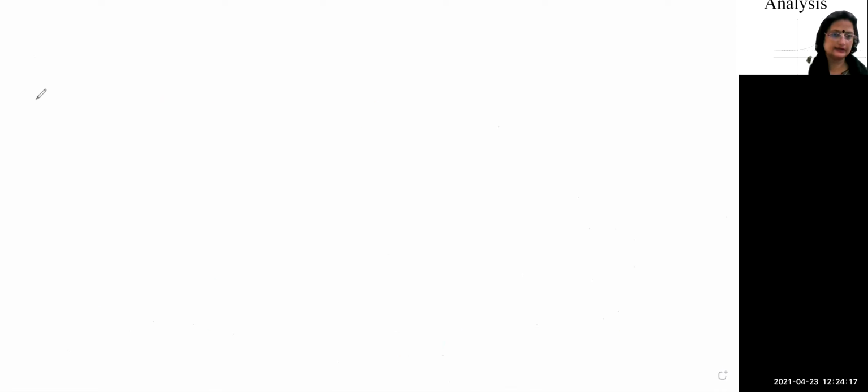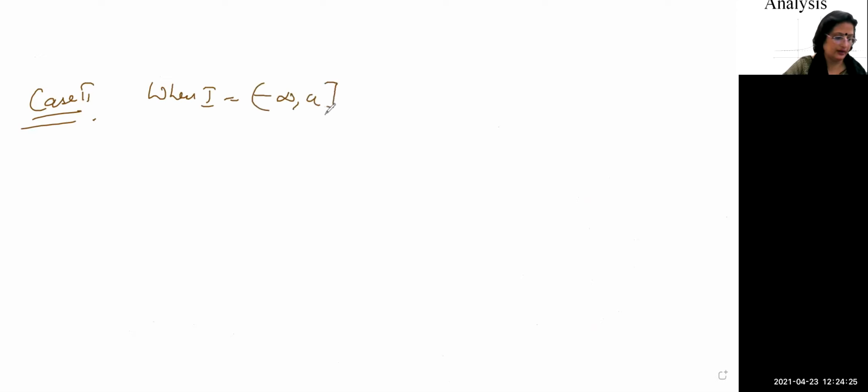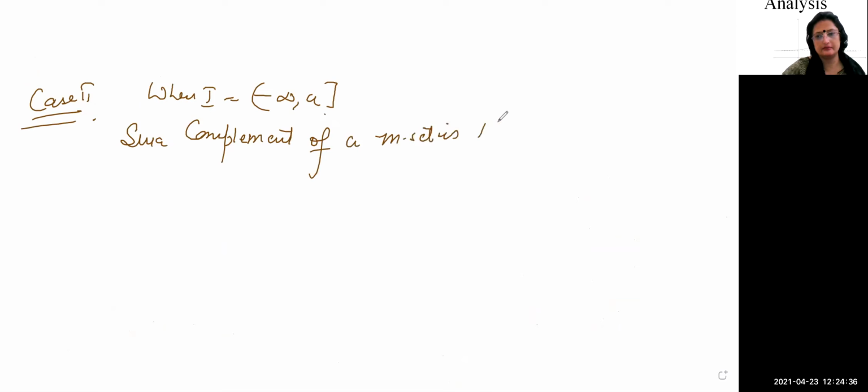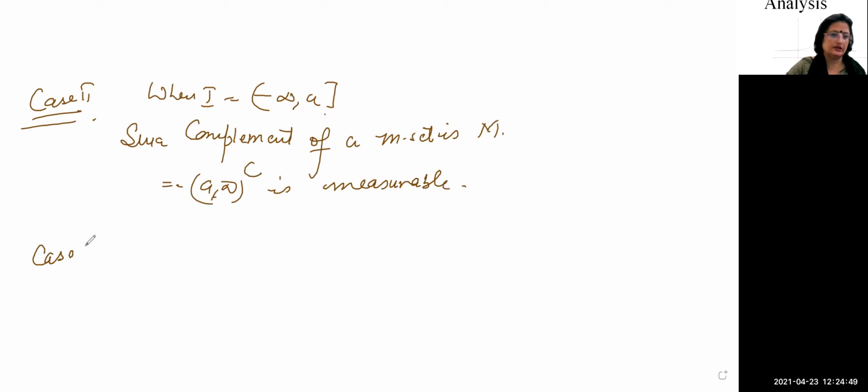So next is case number 2, when I is equal to minus infinity to a. Since the complement of a measurable set is measurable, right? It implies A to infinity, which was already shown to be measurable, so its complement will also be measurable, right? It implies minus infinity to a is measurable.